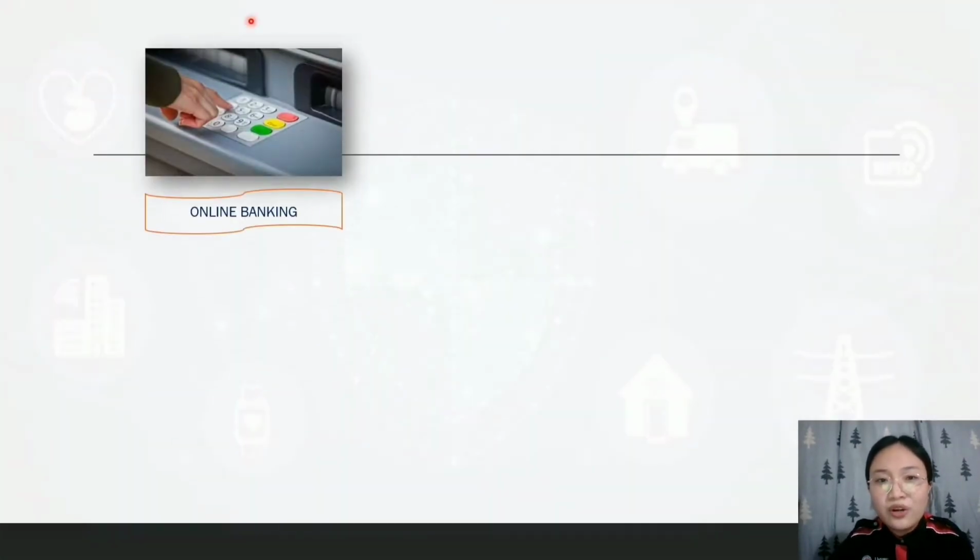Next, we move on to the application of cryptology in real life. So the first one is online banking. Nowadays, online banking is really important as a medium for our online money transactions. To ensure that our money is securely transferred, encryption is used to protect sensitive transaction data such as our account number and the transaction amounts.